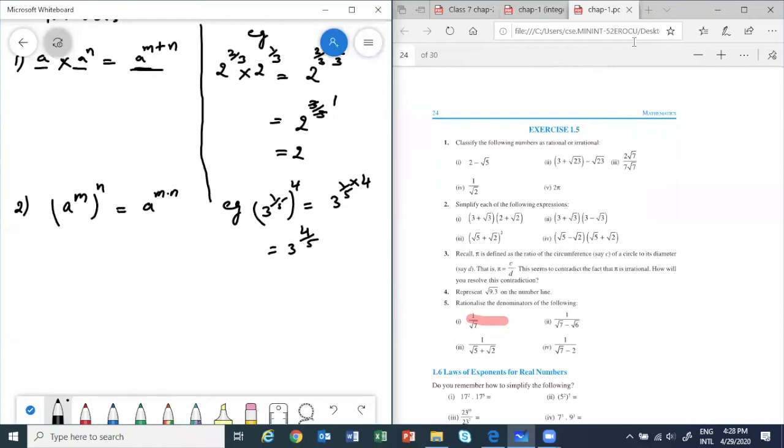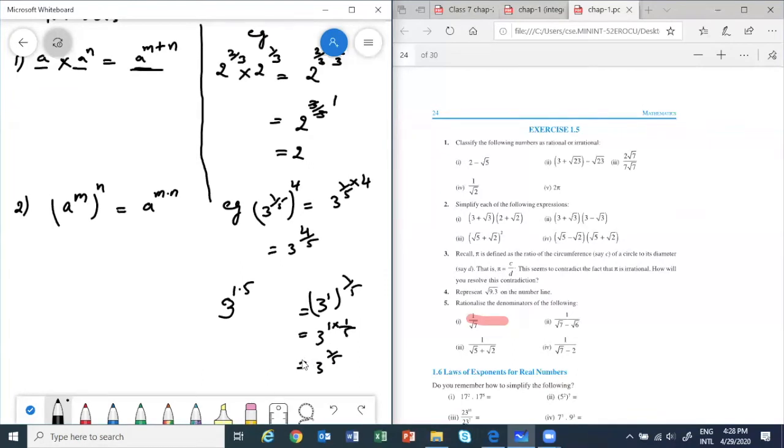Ma'am, how we will differentiate with decimal? See, if it is a complete number, then it will be a decimal, no? I will tell you how. See, there won't be any confusion. If I have 3 power 1 point, suppose 5, this does not mean multiply, na? 3 power 1.5. But if I have 3 power 1 whole power 1 by 5, suppose like this, then 1 into 1 by 5 you will write. So that is 3 power 1 by 5, like this. You will be able to differentiate. With practice, you will know. Okay?